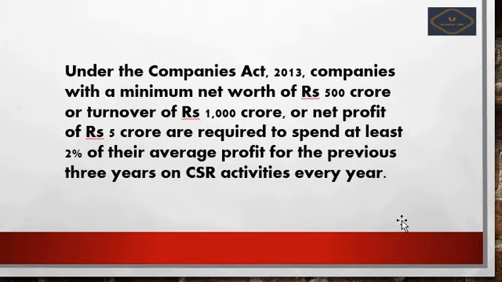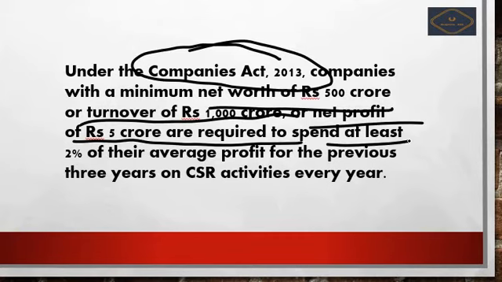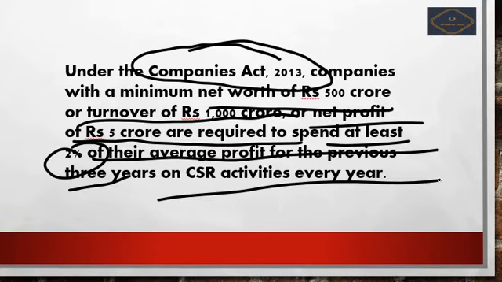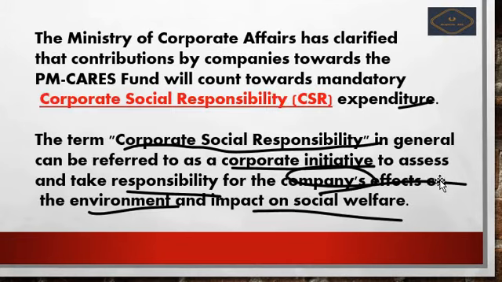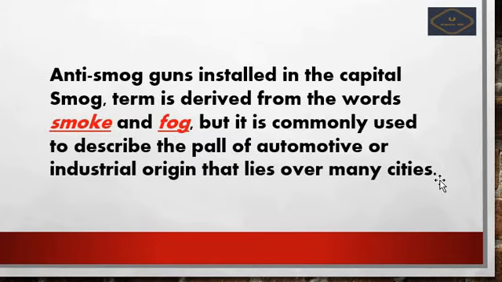Next we see further some provisions under the Companies Act of 2013. Companies with a net worth of 500 crores or turnover of 1000 crores or net profit of 5 crores are required to spend at least 2% of their average profit for the previous 3 years on corporate social responsibility activities every year. So they should spend at least 2% of their average profit of the previous 3 years. Okay, so next we see anti-smog guns.